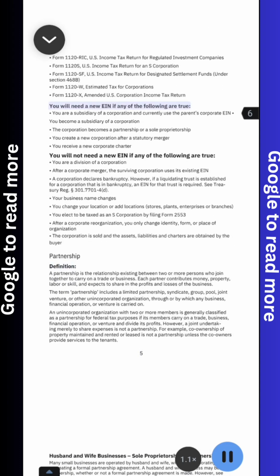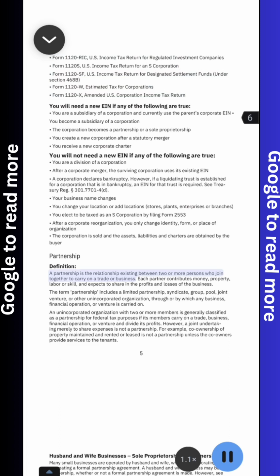Definition 5. You will need a new EIN if any of the following are true. Form 1120 RIC, U.S. Income Tax Return for Regulated Investment Companies. Form 1120S, U.S. Income Tax Return for an S Corporation. Form 1120 SF, U.S. Income Tax Return for Designated Settlement Funds under Section 468B. Form 1120W, Estimated Tax for Corporations. Form 1120X, Amended U.S. Corporation Income Tax Return. A partnership is the relationship existing between two or more persons who join together to carry on a trade or business.